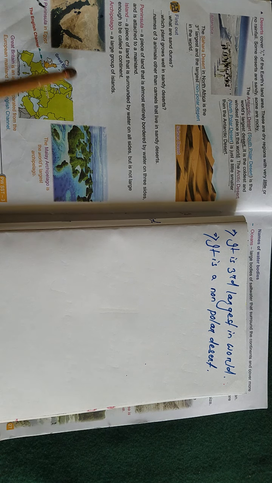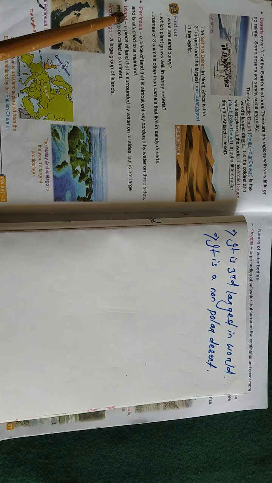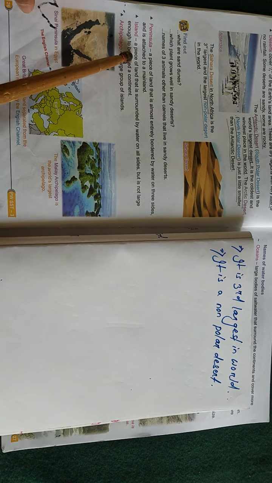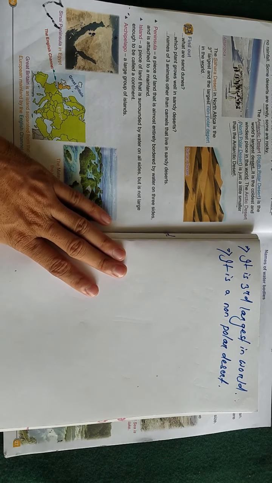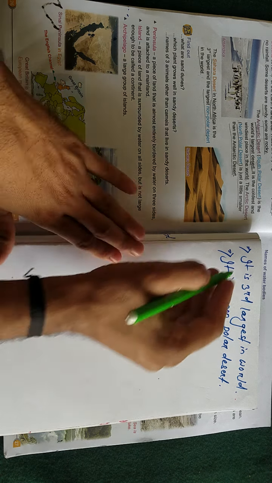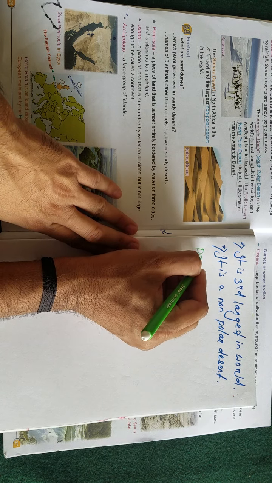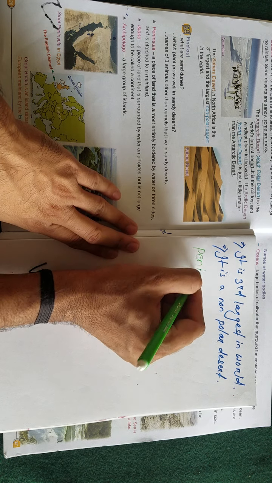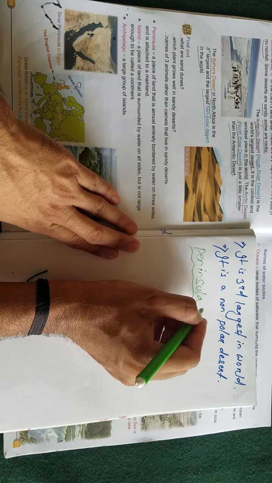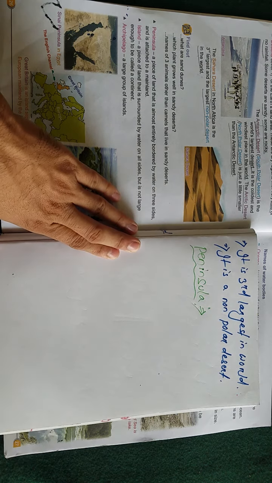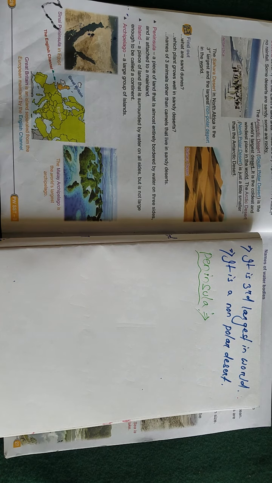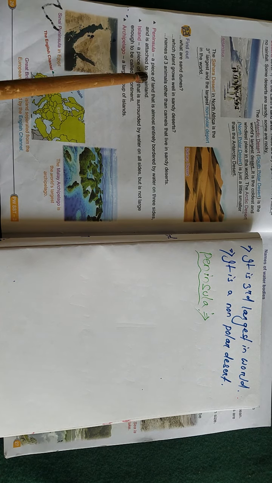Now students, we will come to the next part, that is peninsula. What do you mean by peninsula? Let's see the book.